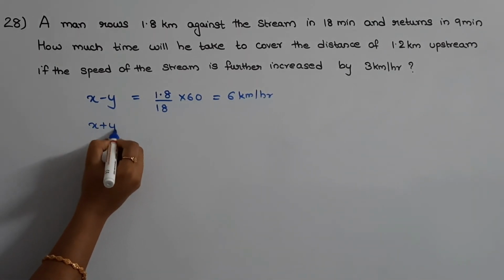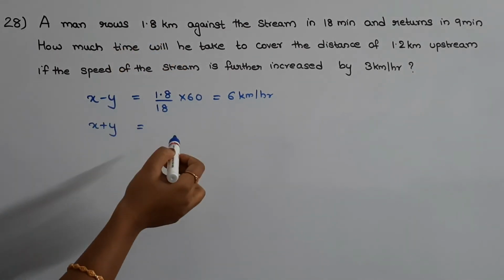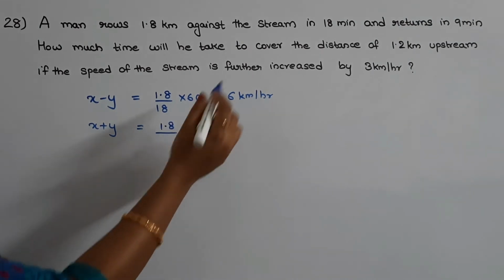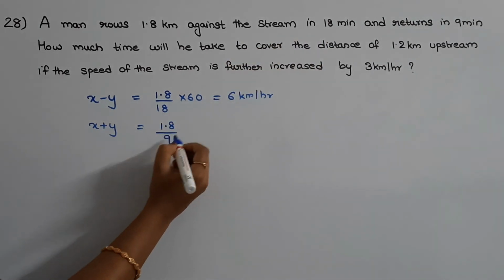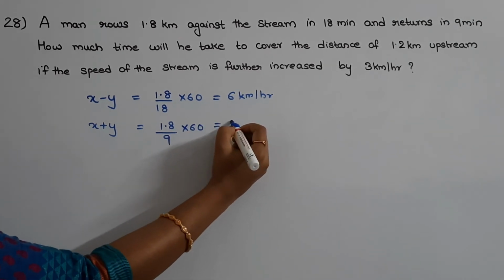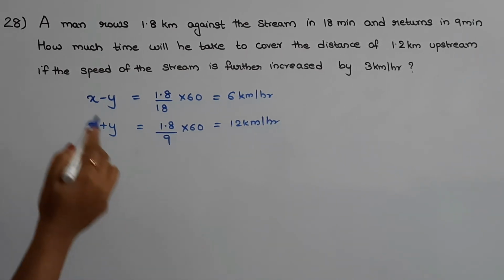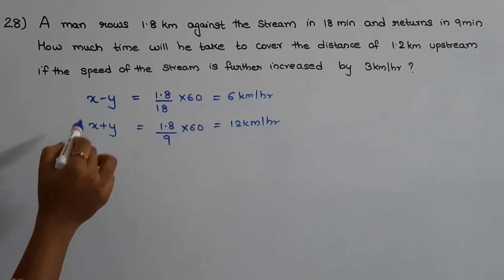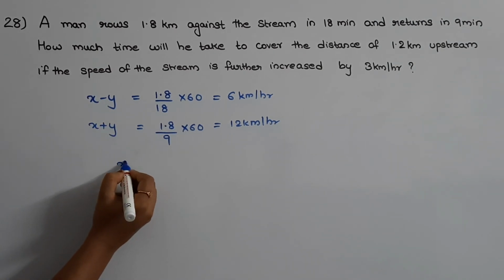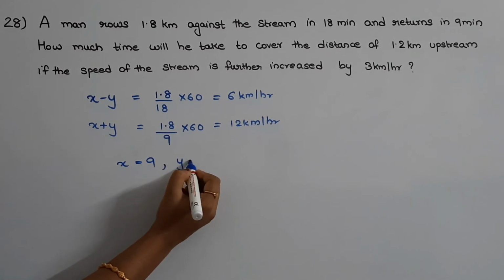That will be x plus y is equal to distance by downstream time. So, distance is 1.8 km itself, by time is given as 9 minutes, into 60, that will be equal to 12 km per hour. Okay. Now, we have x minus y as 6, x plus y as 12. On solving this, we will get the value of x as 9 and y as 3.